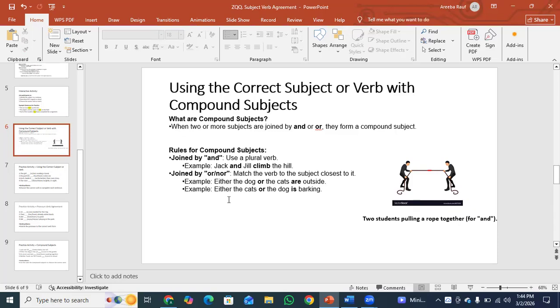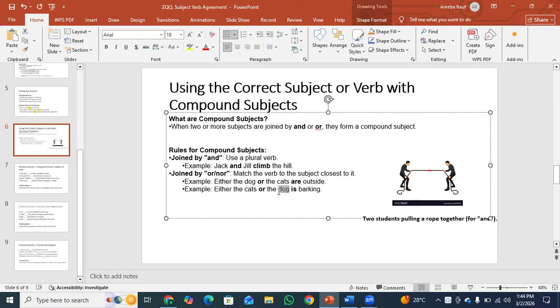The next one is, either the cats or the dog is barking. Why do we use "is"? Because the nearest subject is singular, so we use "is".